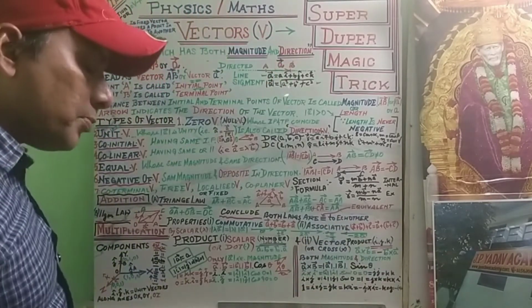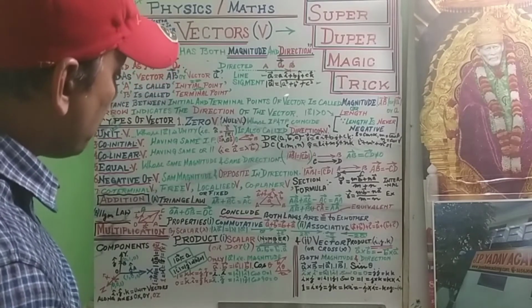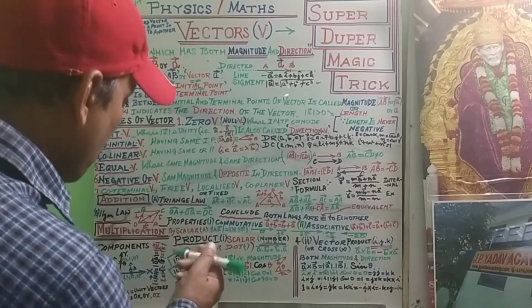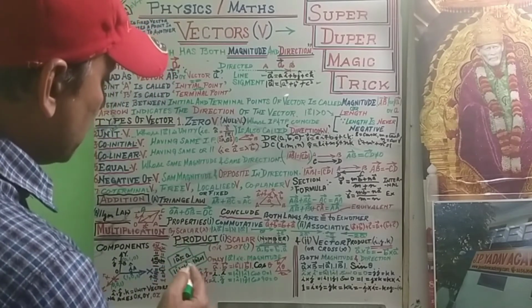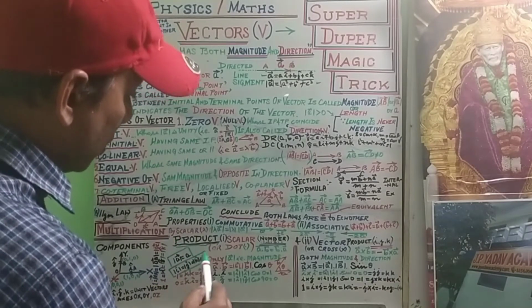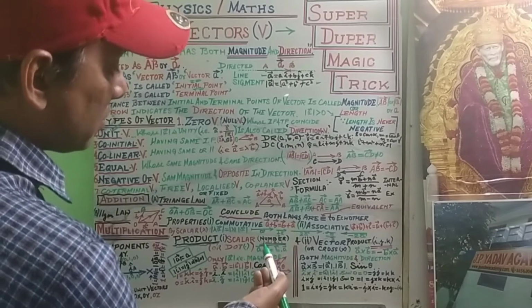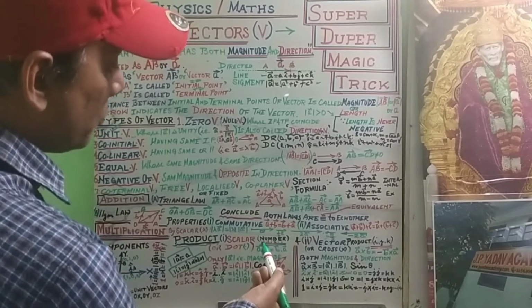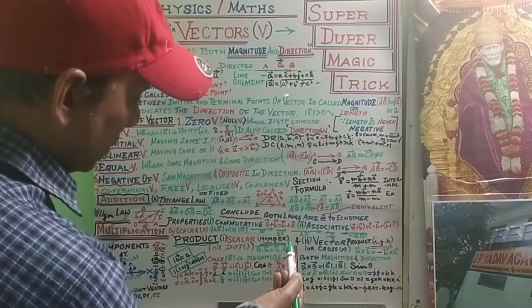Now, one of the most important parts is the product of vectors. The product of vectors is very important for all examinations, so we should be most serious about the products. The first product is the scalar product. Scalar means numbers like 1, 2, 3, which have no direction.